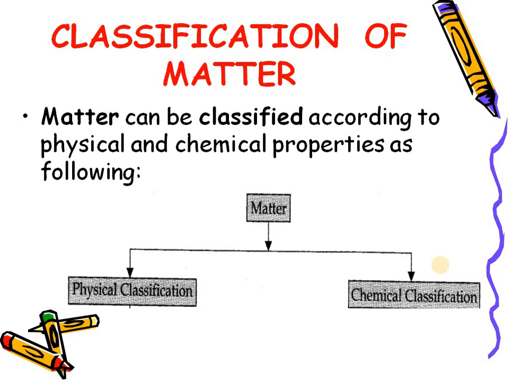Now the classification of matter. Matter can be classified according to physical and chemical properties. So depending upon the properties of a substance or a matter, there are two classifications. One is physical classification, the other one is chemical classification. In this particular lecture, we will discuss physical classification. The rest of the things we will discuss in the next video lecture.